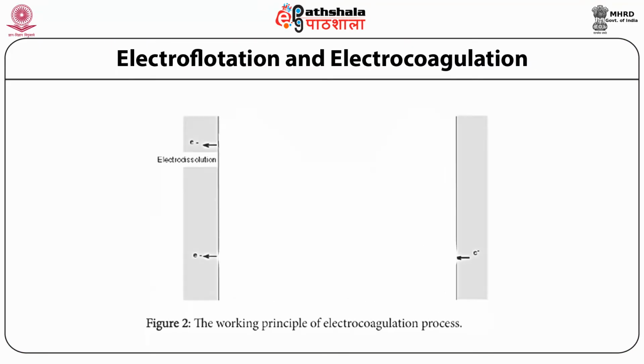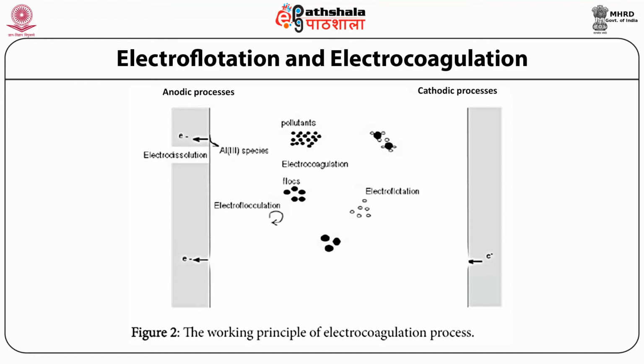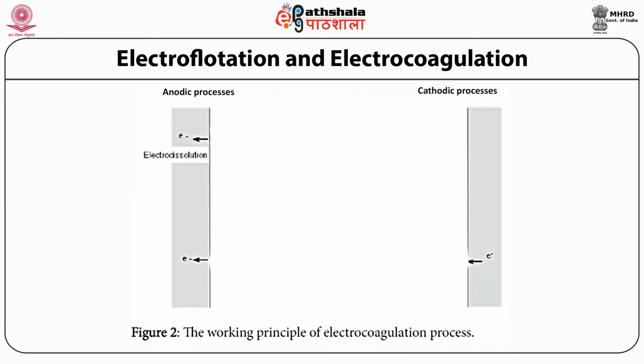This picture shows the working principle of the electrocoagulation process. In this figure, you can see there are two electrodes performing the anodic and cathodic processes, and in between the two electrodes there is a chamber where the wastewater is transferred for the electrocoagulation process.